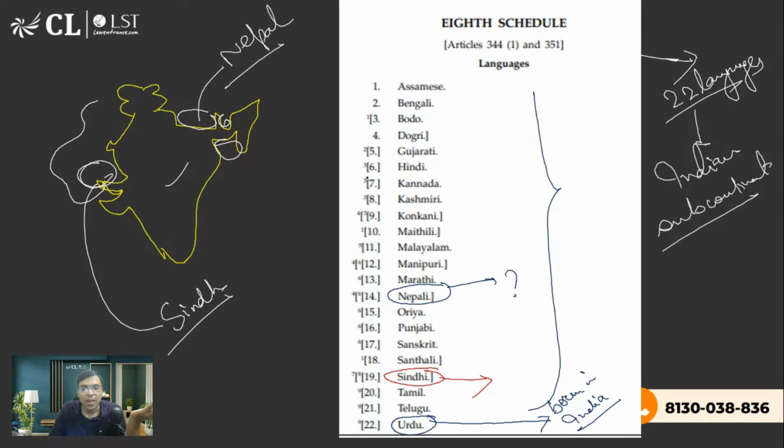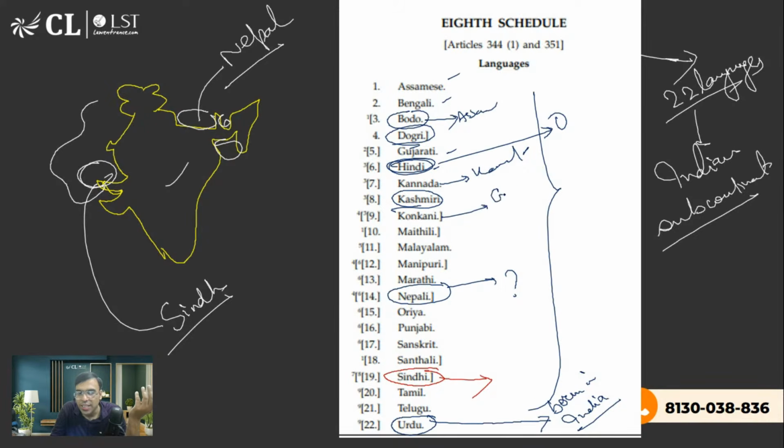Okay. Similarly, Kashmiri is, of course, Kashmir. Dogri is also in the Kashmir region. Bodo, I think it's in the northeastern region, somewhere in Assam. है ना? बाकी Assamese, Bengali तो आप जानते हो, Gujarati, Hindi, of course, no doubt. Hindi is also an official language of India. Na? Kannada is in Karnataka. Then Konkani is in the Goa region.